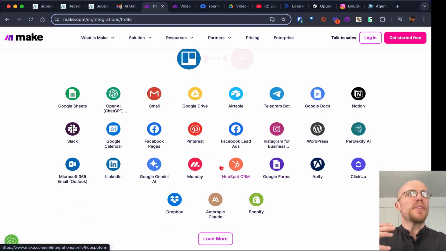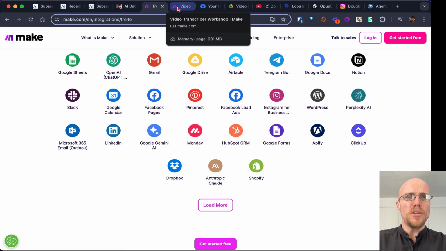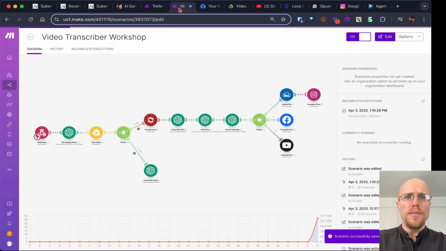So if, say, someone signs up on a form, they get added to a Trello, the salesperson gets a text message, an email gets drafted, et cetera, et cetera. You can string these things together, and that's what we're going to be showing you today a little bit, is how you can string together some modules. In this case, we are going to use this 10 module setup.